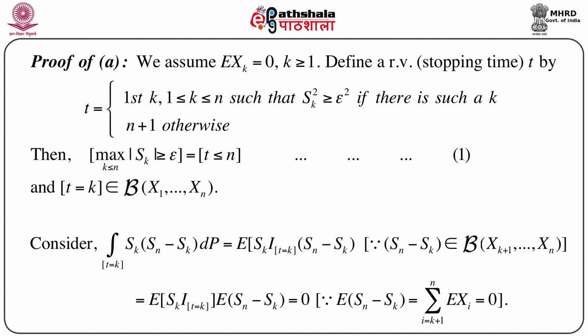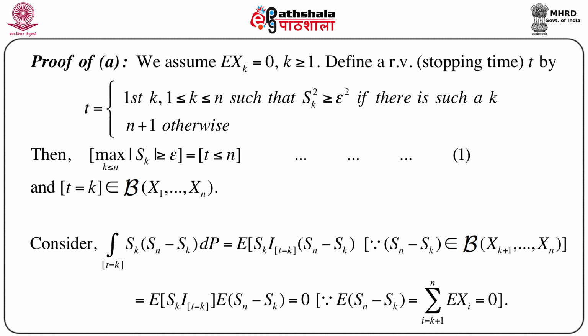Random variable T is defined by T equals the first k, where k lies between 1 and n, such that Sk square is greater than or equal to epsilon square, if there is such a k. That means, if we can find a k such that Sk square, where Sk is the summation of Xk, k equals 1 to n, is greater than or equal to epsilon square. Otherwise, if we do not find such a k, it will be n plus 1.